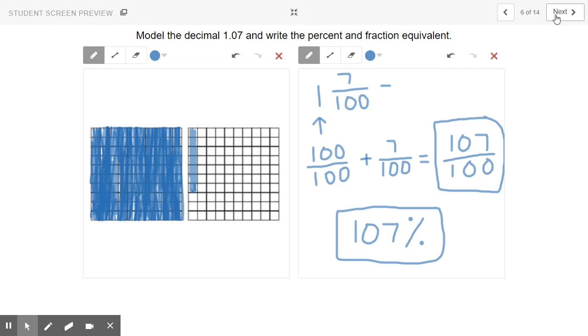Model the decimal 1.07. 1.07 means 1 and 7/100ths. I could rewrite 1 whole as 100/100 plus 7/100ths equals 107/100. That's the ratio, and then the percent is 107%.